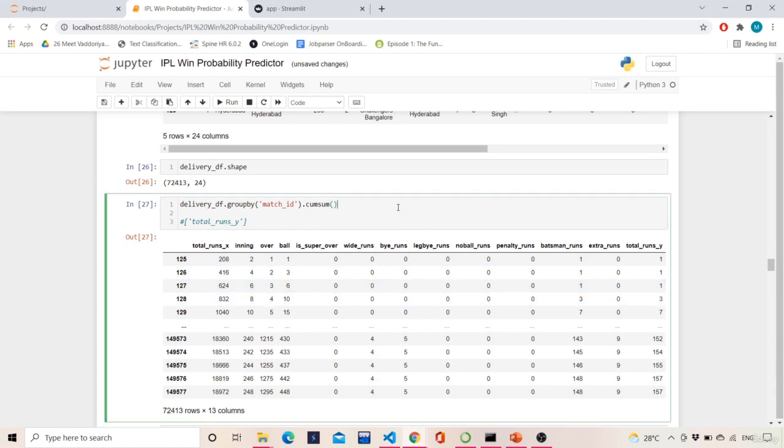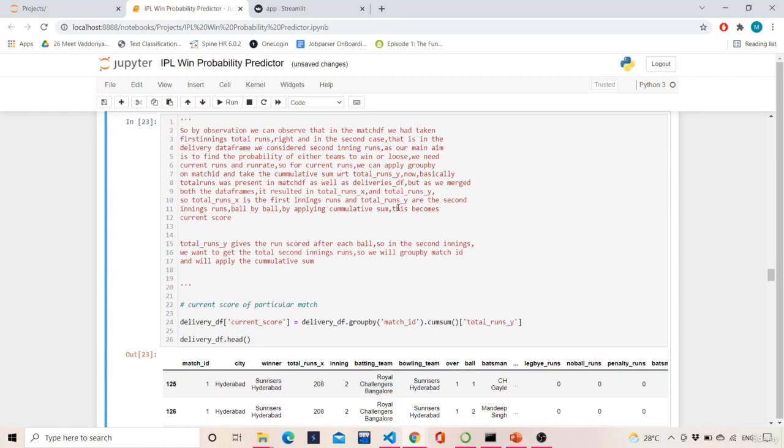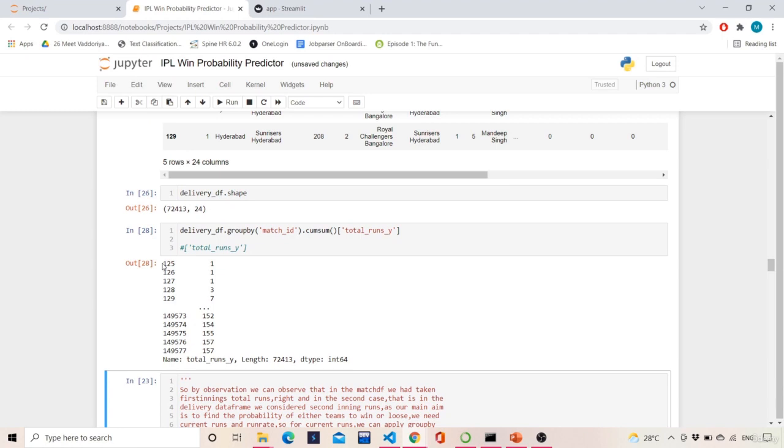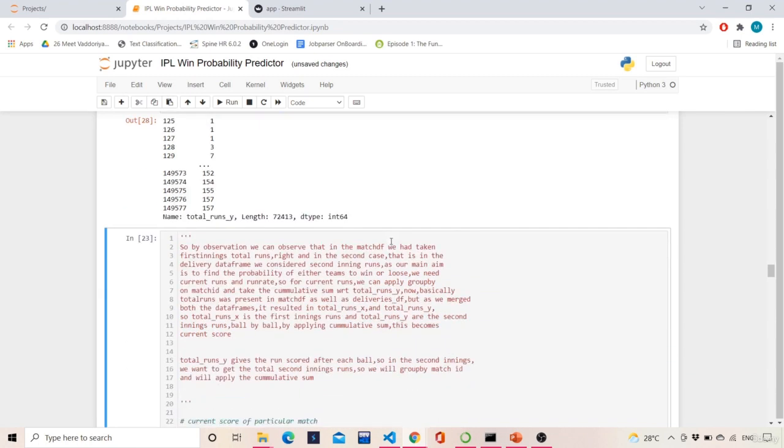With respect to what I should accumulate, it is basically this one. So what does this mean? Total runs Y in the 125th match ID were this much, 126 were this much, 129 were this much. So this is basically the ball by ball sum, right?